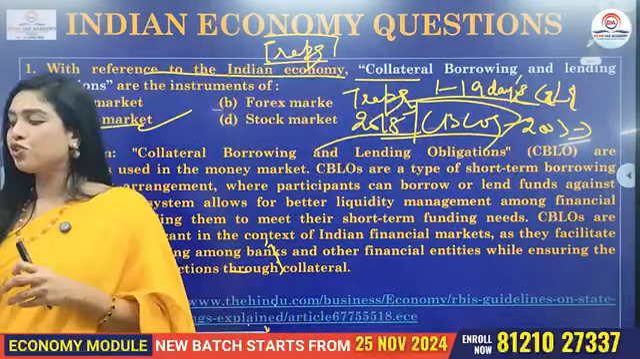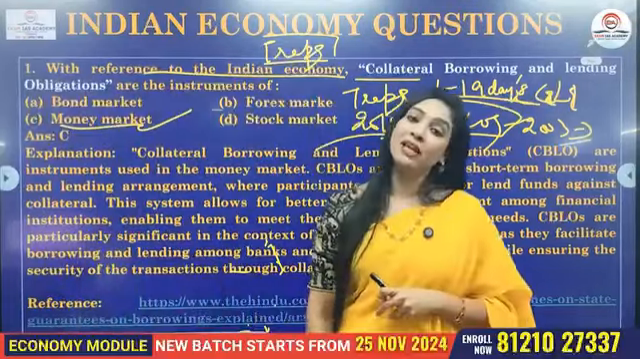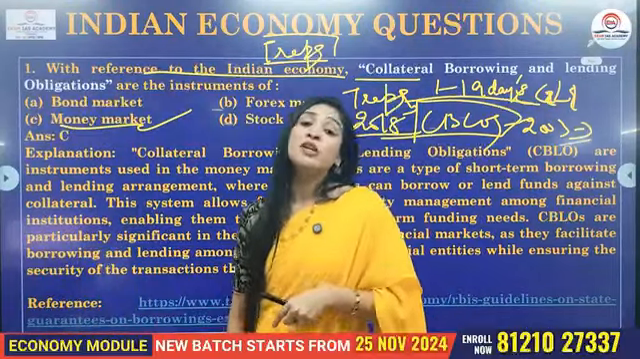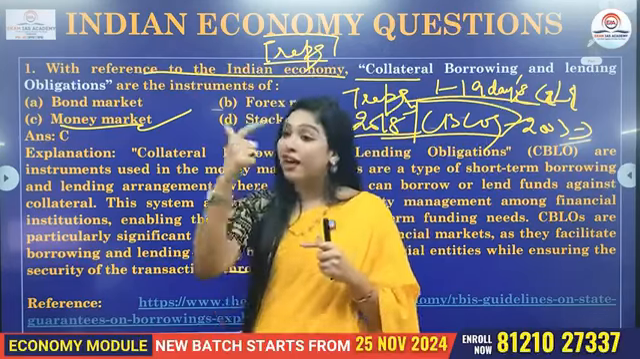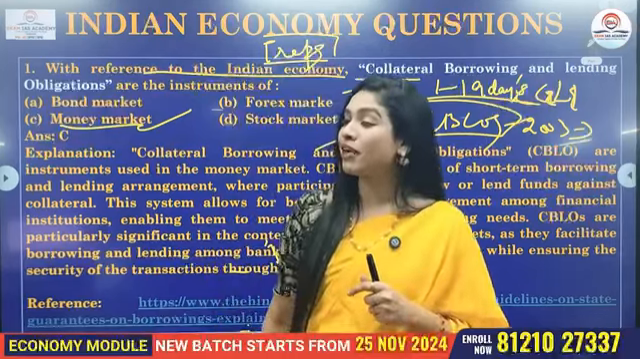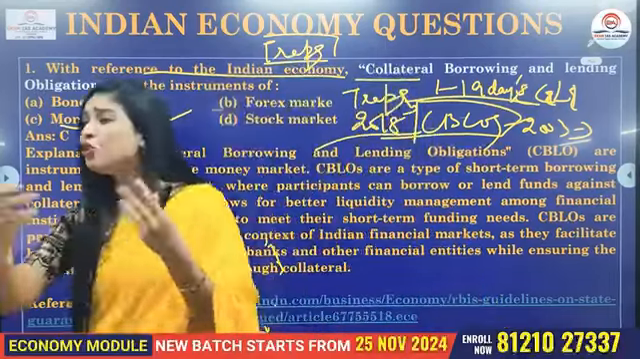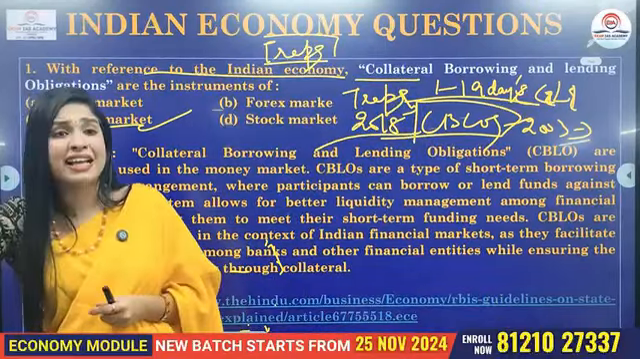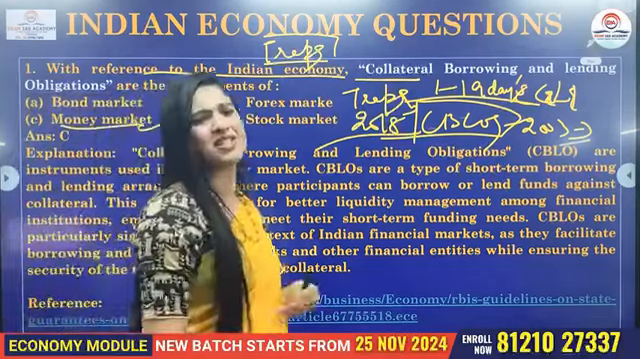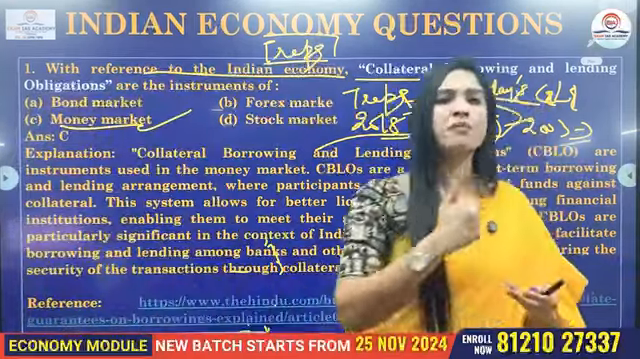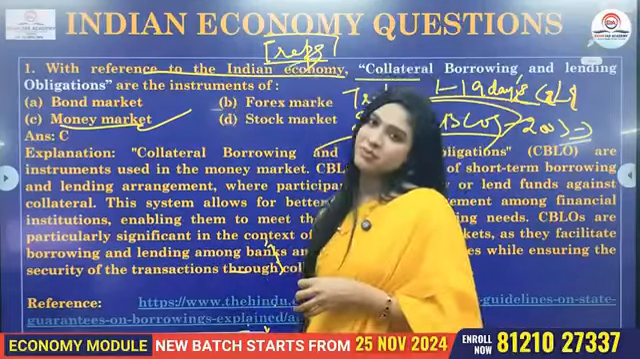So this is what you should know with regard to collateral borrowing and lending obligation. I told you it has been replaced with TREPS, that is tri-party repo. So that is again another hit list topic for your upcoming examination. So what is TREPS basically? Using this short-term financial market instrument, you can borrow and lend money secured by government assets. Same thing, giving collateral and borrowing. A revised version of CBLO is your TREPS.